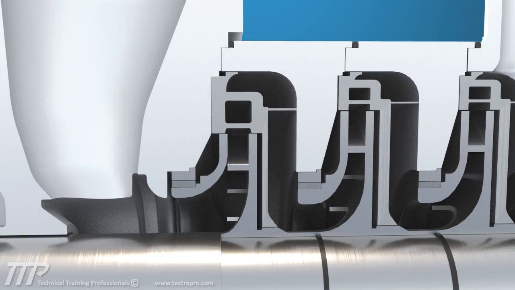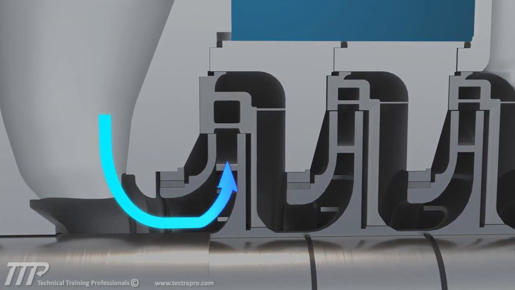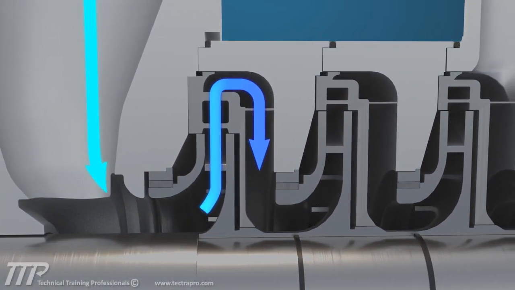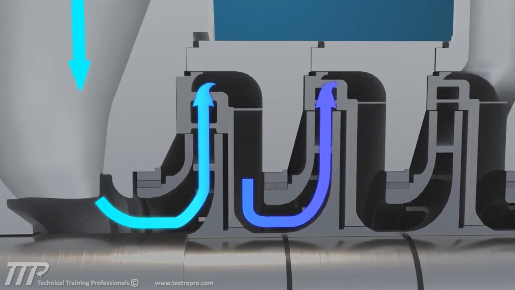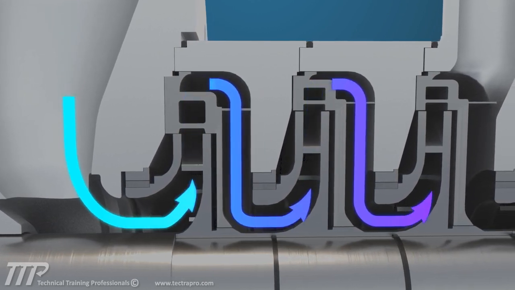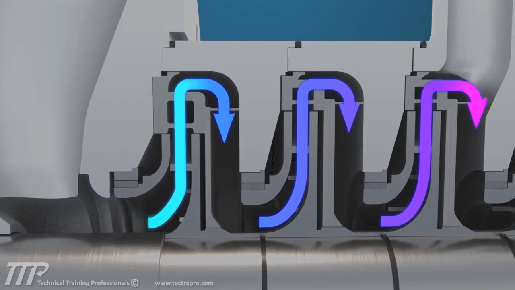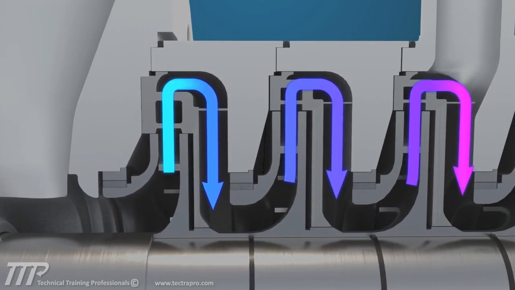Diffusion vanes convert the energy of the process water from velocity to pressure and direct the water into the next impeller. This process is repeated through each successive stage, each adding an increment of pressure.